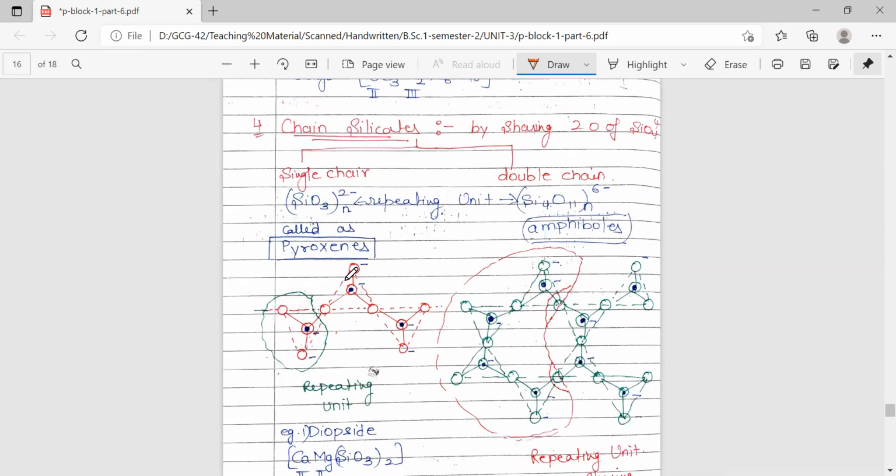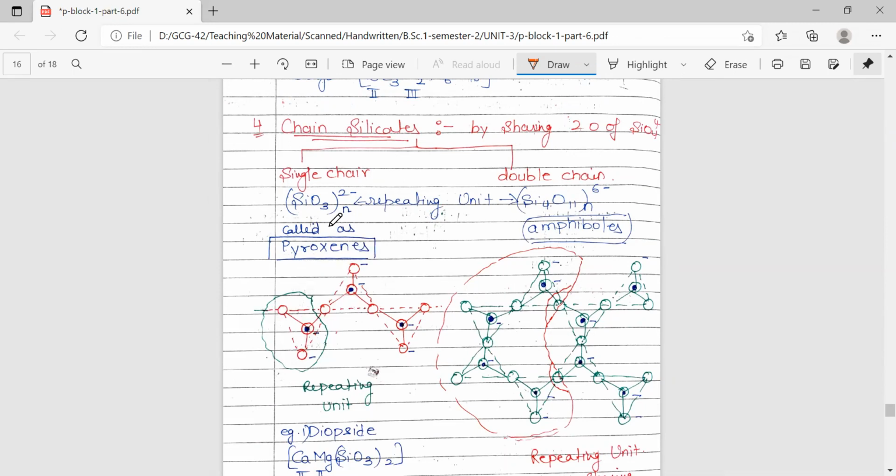Next we have chain silicates. In chain silicates we have 2 types, single chain and double chain. In case of single chain, these triangular units are present at alternate positions. On this line, they are sharing their base, and one triangle is facing downward, the other triangle is facing upward. So this is the kind of arrangement in case of single chain.